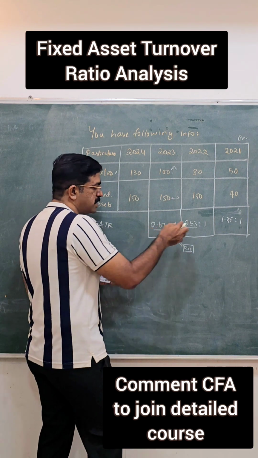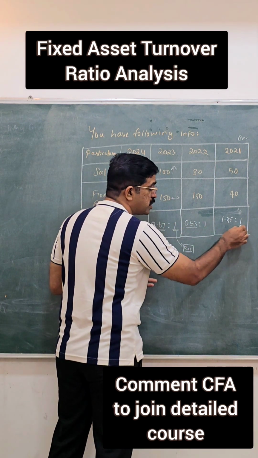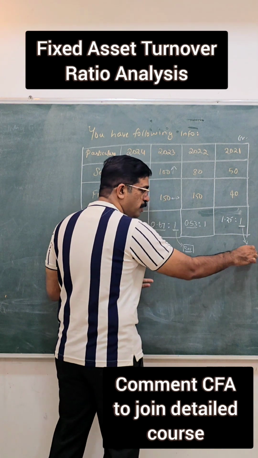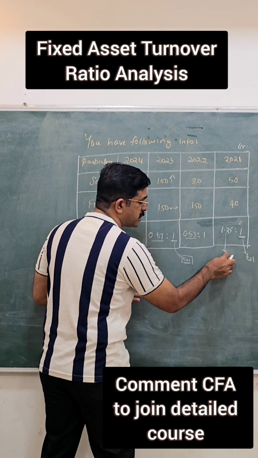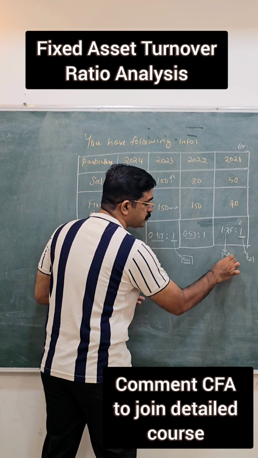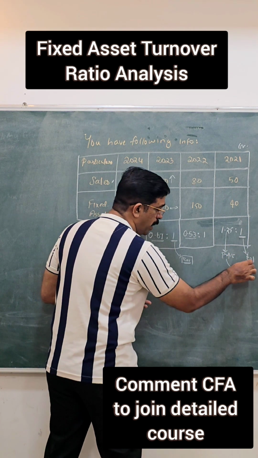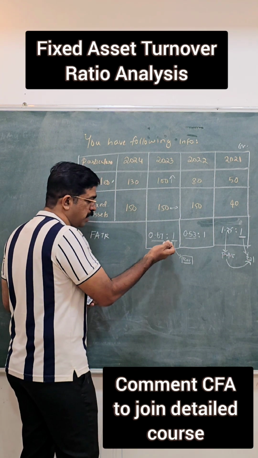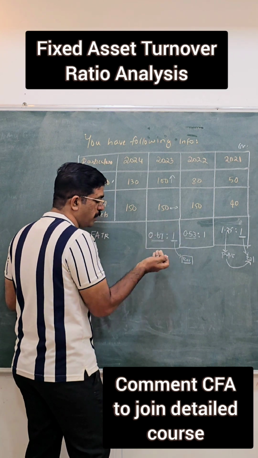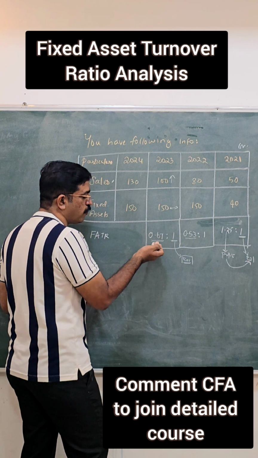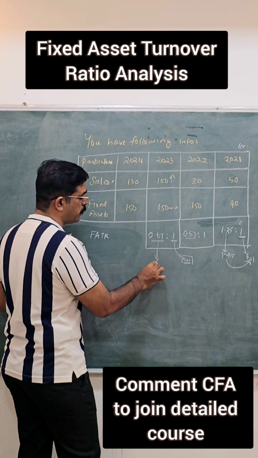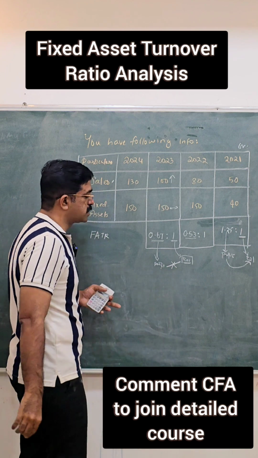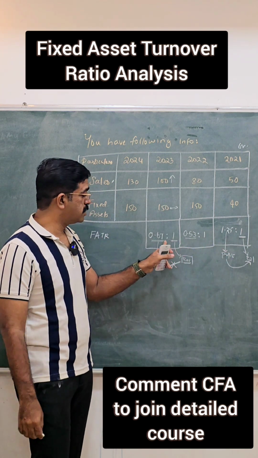That's why I said this is good, because here the investment is only 1 rupee and people are going to expect return on investment on this 1 rupee only, and this 1 rupee 25 paise is going to generate profit, and that profit may match the return on investment expectation. But here the scenario is different. They are looking for return on investment on 1 rupee, and for that they are generating sales of only 67 paise. So whatever the profit it is going to generate, it may not meet the expectation. That's why this is seen as good and this is seen as poor.